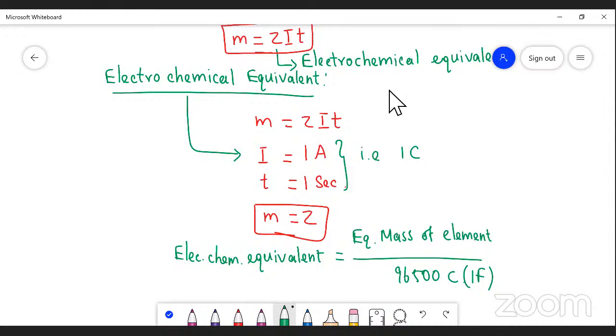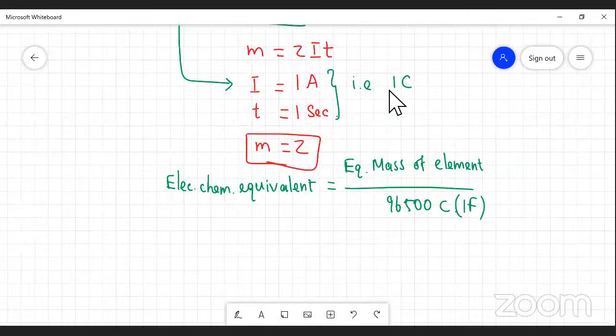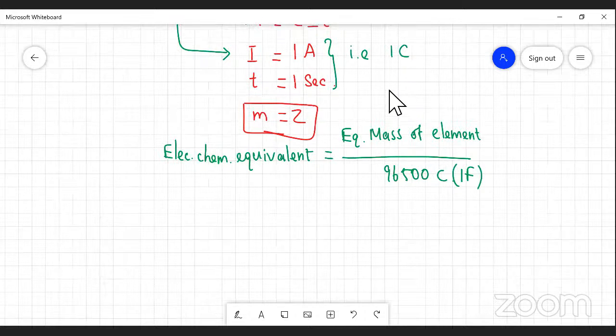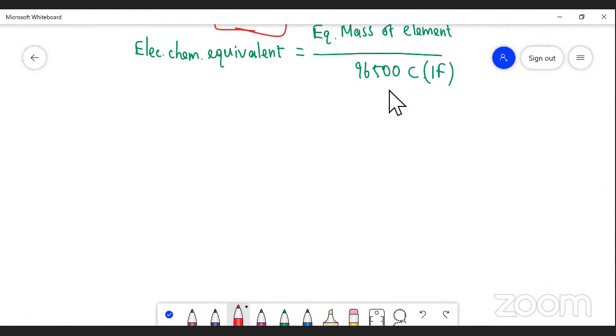So what is Faraday's first law? Mass of substances deposited at the electrode is directly proportional to the quantity of charge passing through the electrolytic solution. Now we may take the next one, that is Faraday's second law. Listen, we are taking Faraday's second law.